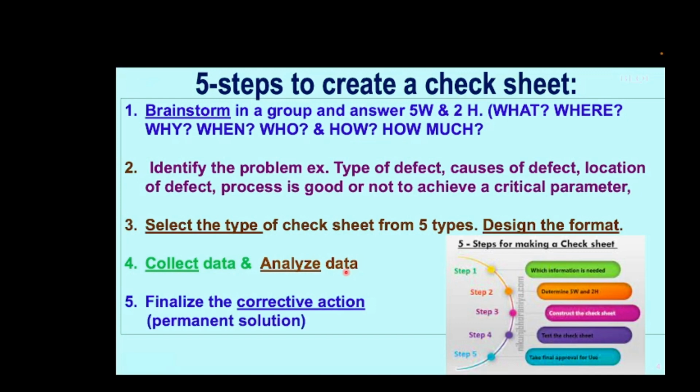Now, having known the 5 steps, what are the 5 types of check sheet? The first type is process check. Process is the cause for a good product or a bad product. Also, you know, the permanent improvement in any manufacturing or any service lies in improving the process. There could be changes in the process, like a tool getting worn out and so on, which can be easily recognized by collecting the defects as the events occur through a check sheet called the process checklist.